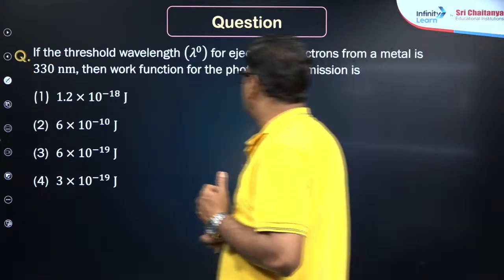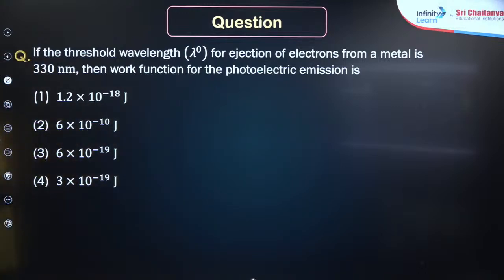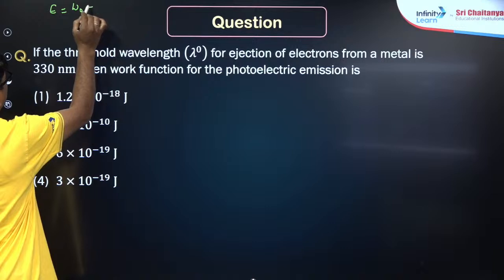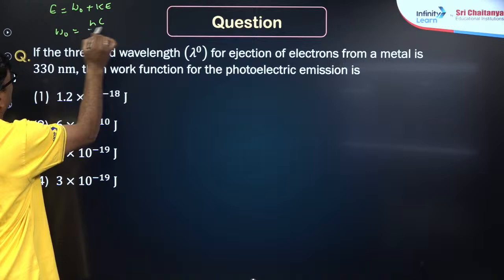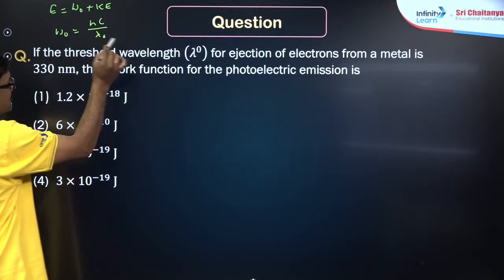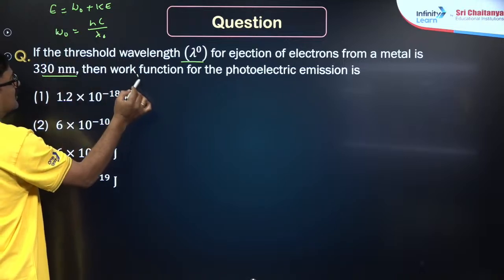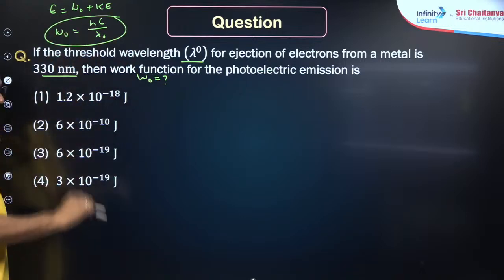If the threshold wavelength lambda naught for ejection of an electron from a metal is 300 nanometers, then the work function of this photoelectric emission is? E is equal to W naught plus Ke. W naught is equal to hc by lambda naught. So lambda naught is given, and you are asked to calculate W naught. So you can use this formula directly.